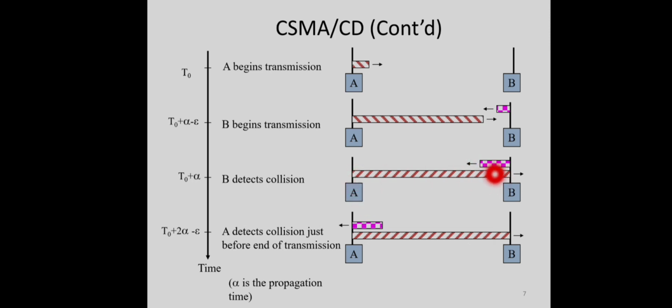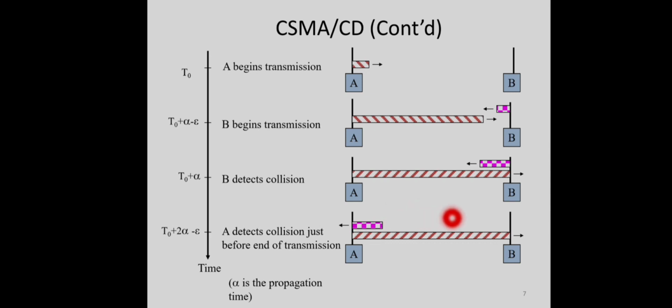B will provide a jam signal to every other station, and this collision signal will reach A only after one more alpha time, the propagation delay from B to A. So t0 plus 2 alpha minus epsilon is the time A takes to find that there is a collision. After that, A also aborts its transmission.